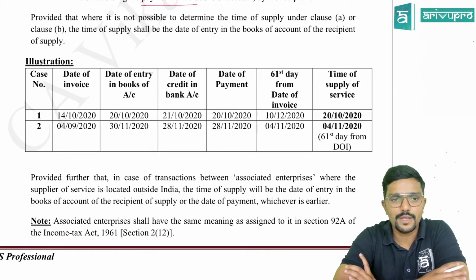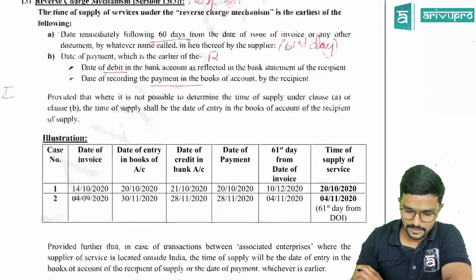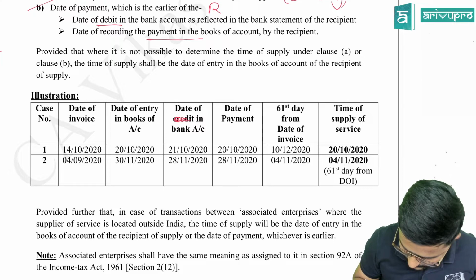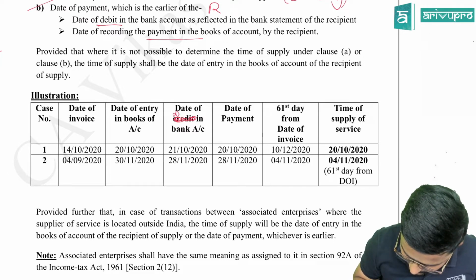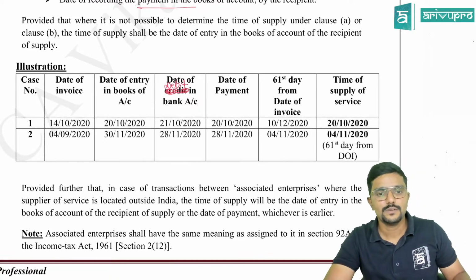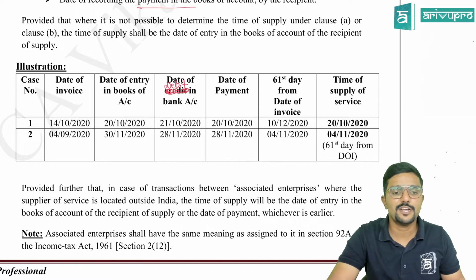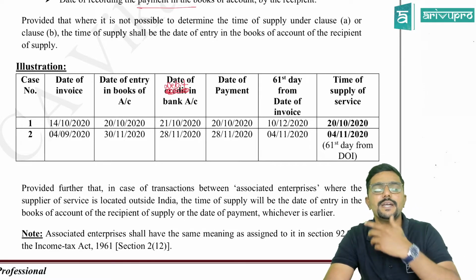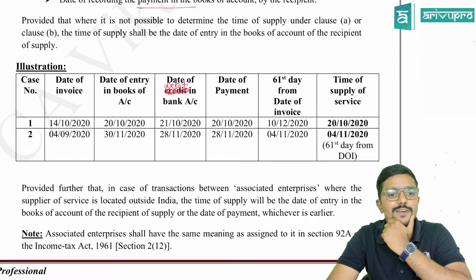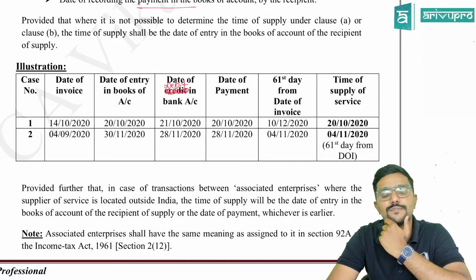First one, date of invoice 14th October, date of entry in the books of account 20th October, date of debit in the bank account, which is 21st October. So what is the date of payment? Earlier of date of entry or date of debit? Which is earlier? 20th October. Okay, sir. Then date of invoice is 14th October. Calculate 61 days from there.